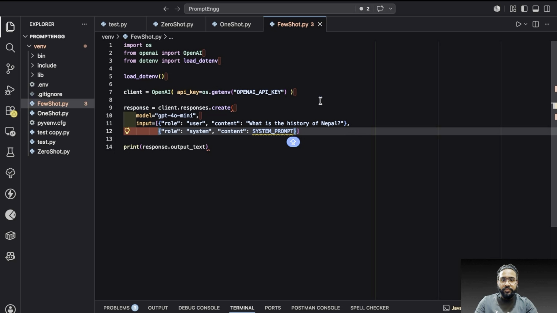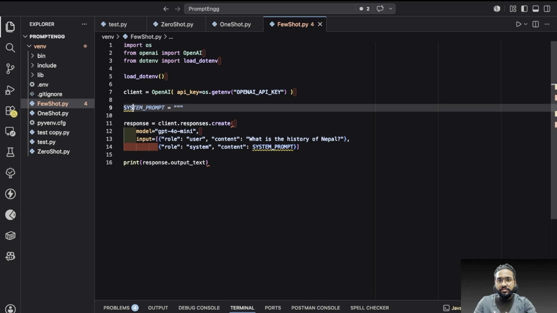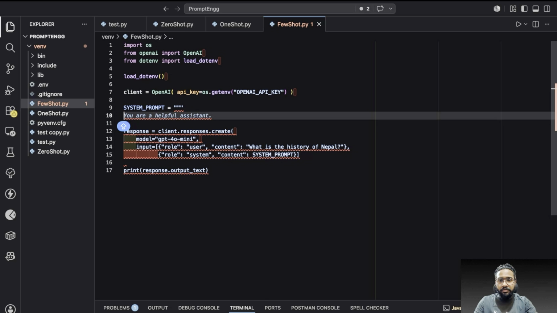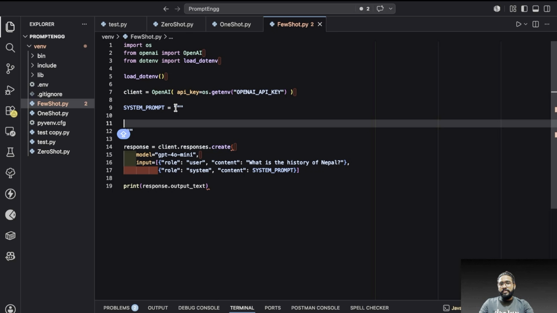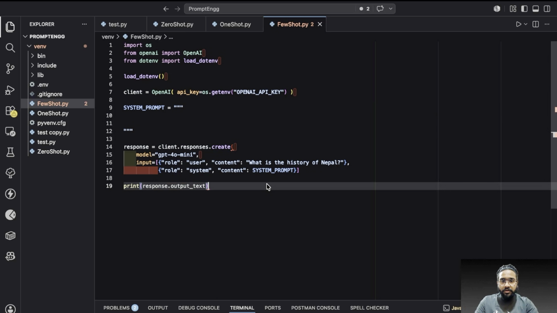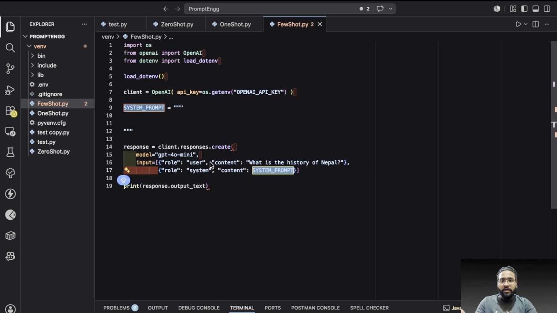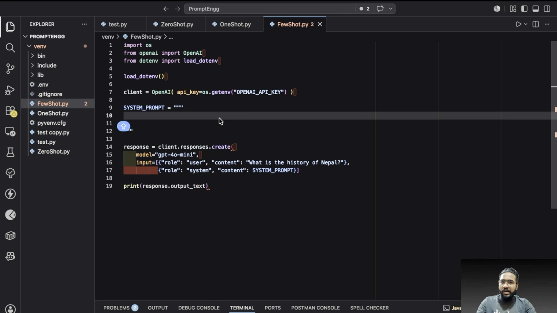Let's call it system prompt, and here I'm going to define the system prompt and give the complete context to our AI. I'm using triple quotes in order to write a multi-line string. This system role is for our AI agent, defining how my AI agent will act, and this other part is the question the user is going to ask, right? In our case we are understanding few-shot prompting. As I said, in few-shot prompting we have to give multiple examples to train our AI for more accurate responses, right? So let me give some examples. Let me write the examples.